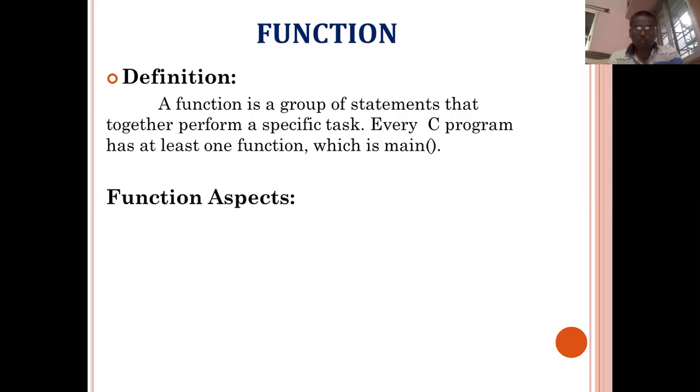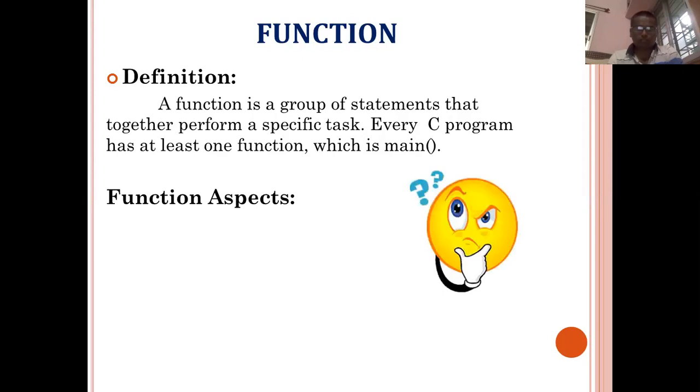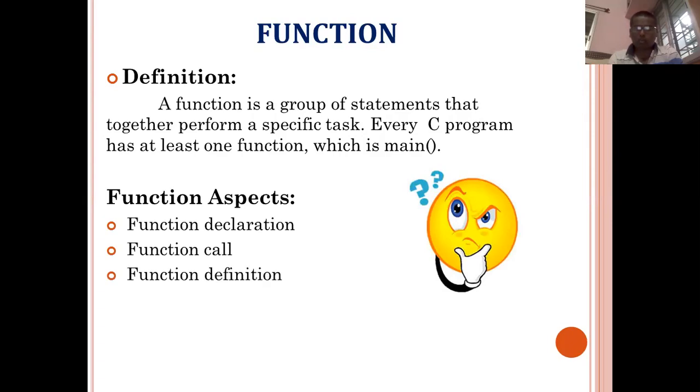What are the function aspects? Definitely a very important concept related to the function. What are the function aspects? There are a total of three function aspects. One, how to declare the function. Second, how to call the function. And third, how to define the function, how to write the definition of a function. Let's see one by one in detail these function aspects.